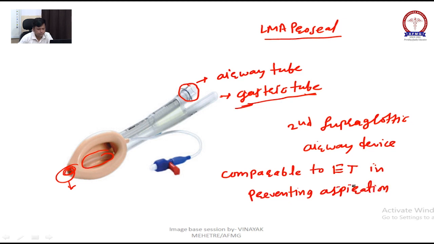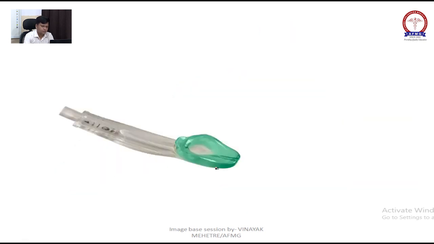It is comparable to an endotracheal tube in preventing aspiration because it has a gastric tube, right? MCQ already been asked. Next, this is your